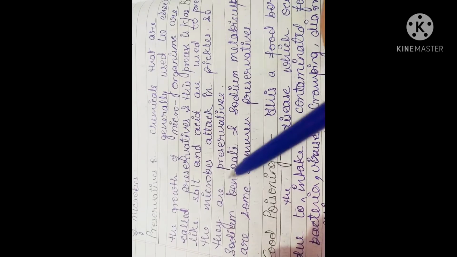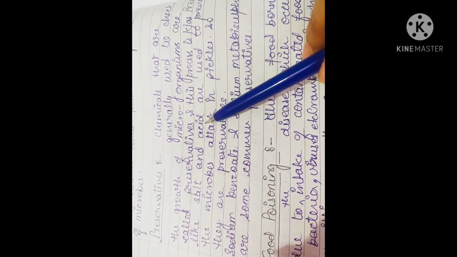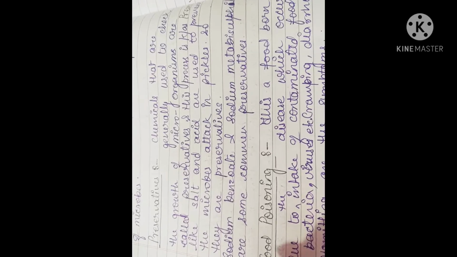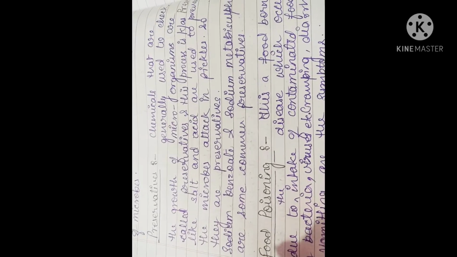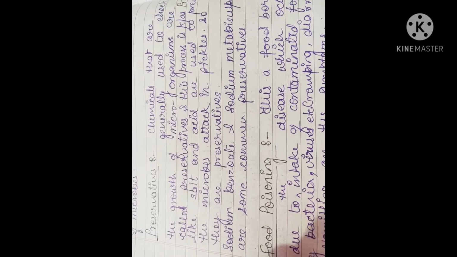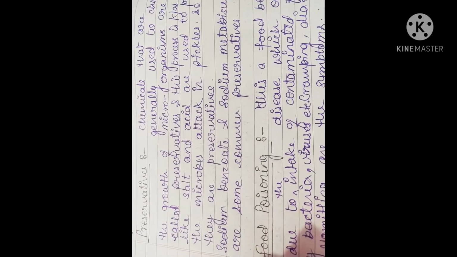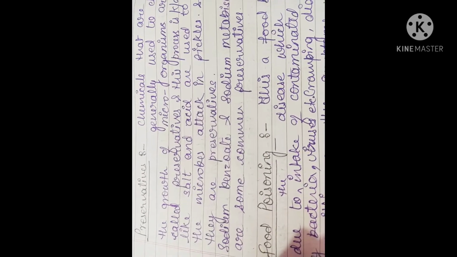In the pickle we put salt and sometimes we put acid also to control or to prevent the microbial growth, and they are termed as preservatives. These salt, oil, acids are preservatives.